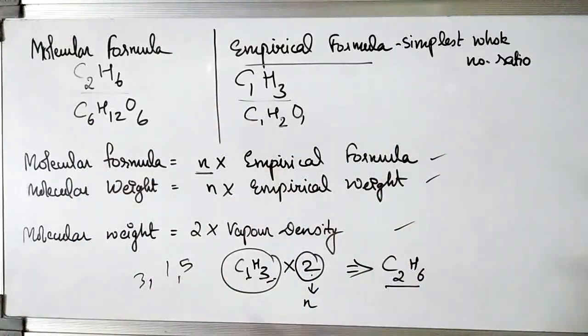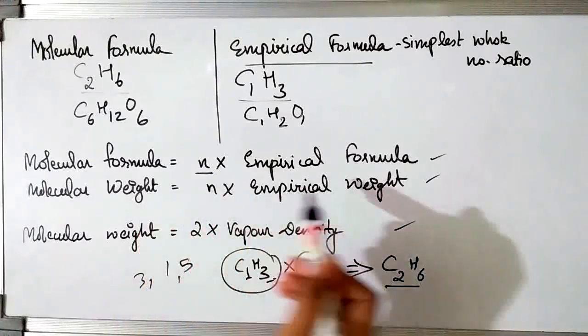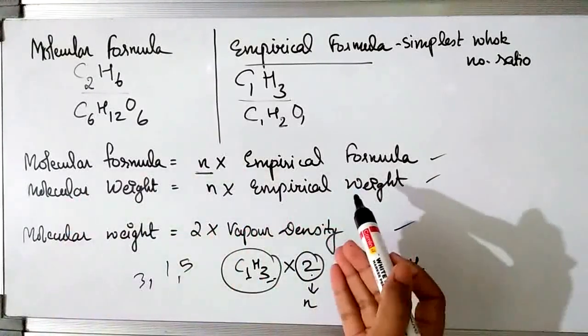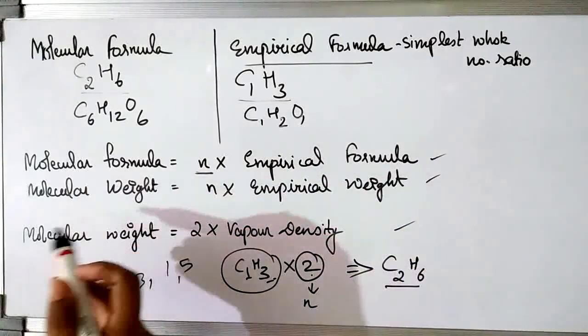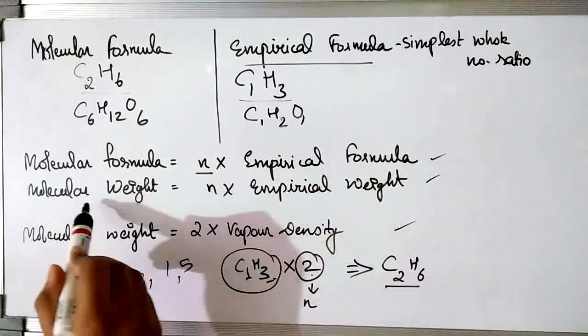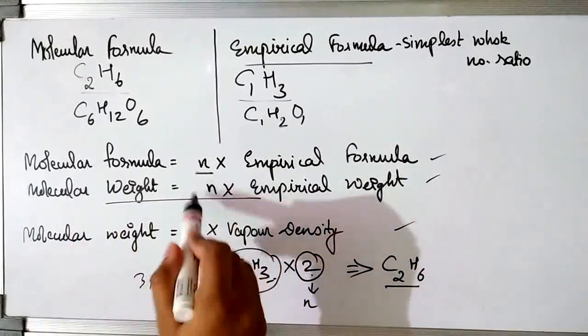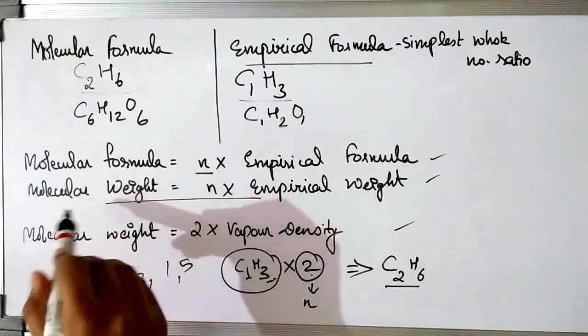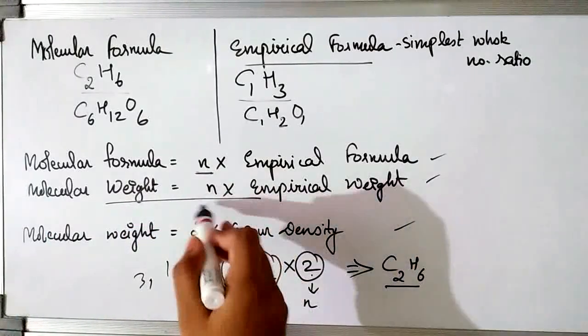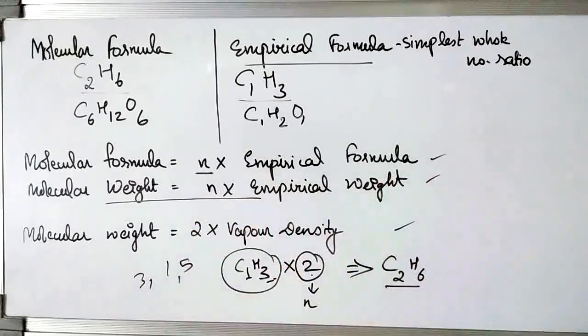Now similarly, molecular weight is also equal to n into empirical weight. Just like molecular formula is equal to n into empirical formula, molecular weight is equal to n into empirical weight. You usually use this formula to find out the n, because they will give you the molecular weight in the question, you have to find out the empirical weight, and you will get the n.